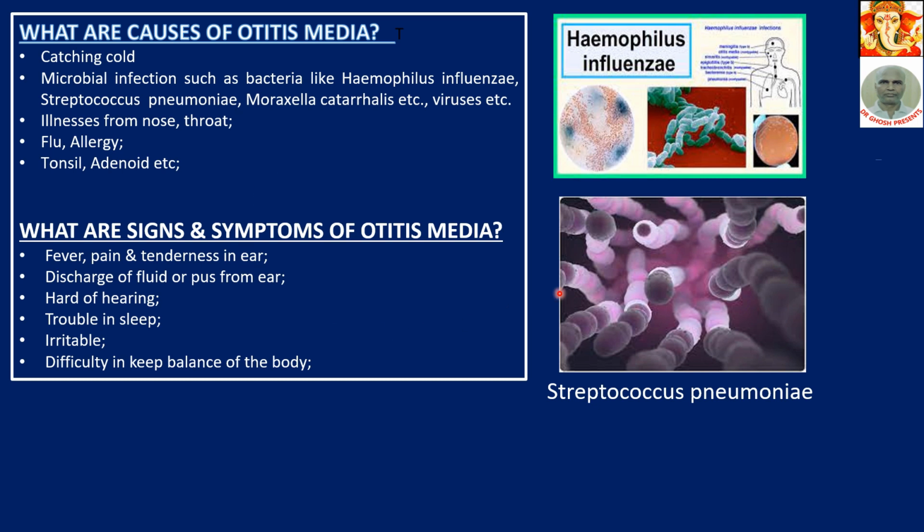What are the signs and symptoms of otitis media? Fever, pain, tenderness in the ear, discharge of fluid or pus from the ear, hard of hearing, trouble in sleep, irritability, difficulty in keeping balance of the body. You know, the ear, mainly the internal ear, keeps the balance, but when the middle ear is inflamed, some sort of balancing problem will be there also in the body. On the right hand side is a picture. This is Haemophilus influenzae and this is Streptococcus pneumoniae, the two most common bacteria that cause otitis media.